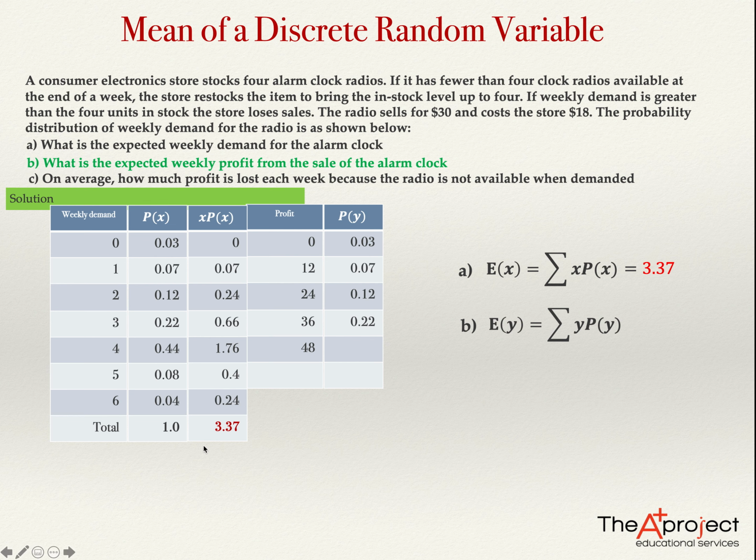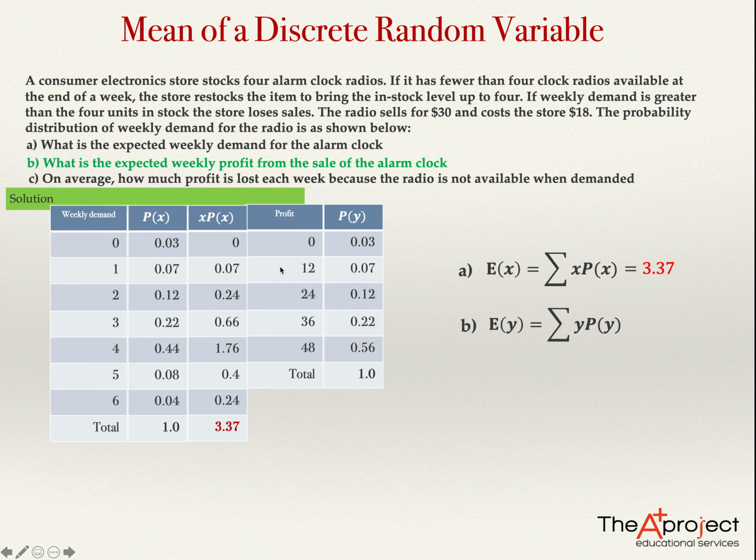Because if the demand is more than 4, you are going to sell only 4 radios. So for that reason, to find the probability of a profit of 48, I'm going to add the probability of 4 plus 0.08 plus 0.04. So this probability will be 0.56. To see if we are doing things well, we need to add together all these numbers, and the answer must be 1. So we add together all these numbers, and the answer is 1. So we have a correct probability distribution.